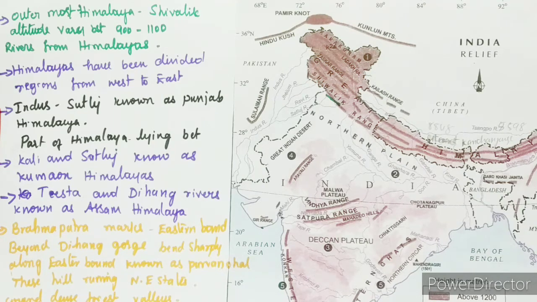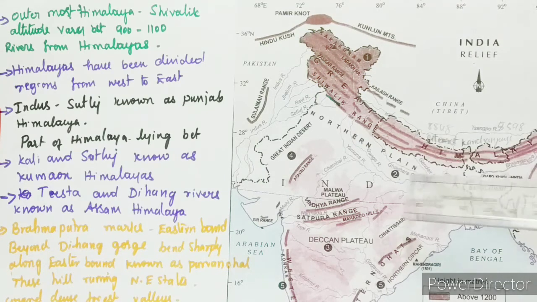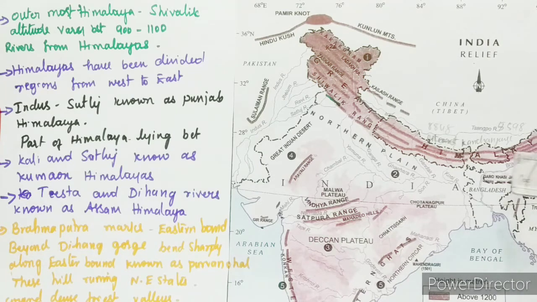The Brahmaputra marks the easternmost boundary of the Himalayas. We can see Brahmaputra here, isn't it? This is the easternmost boundary of the Himalayas. Still, here we can see that Himalayas are there. So it is the eastern boundary of the Himalayas, the Brahmaputra.